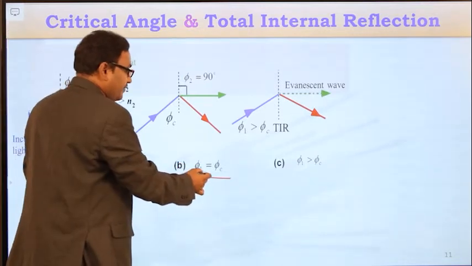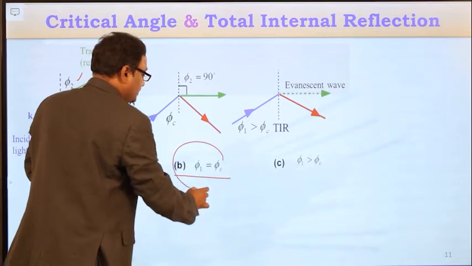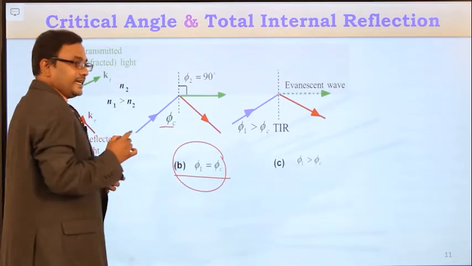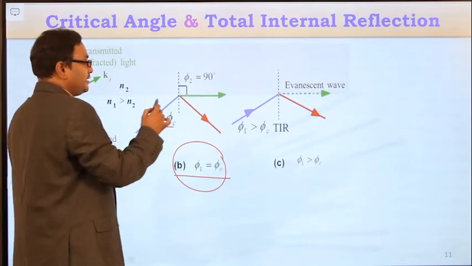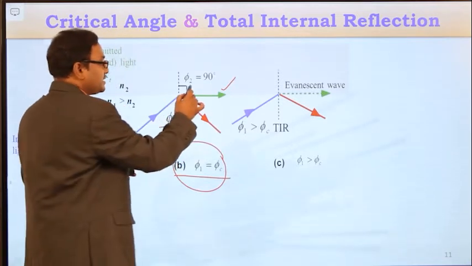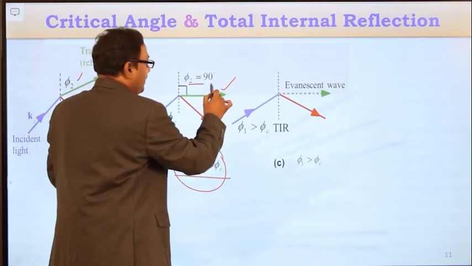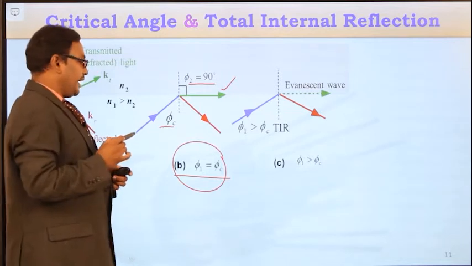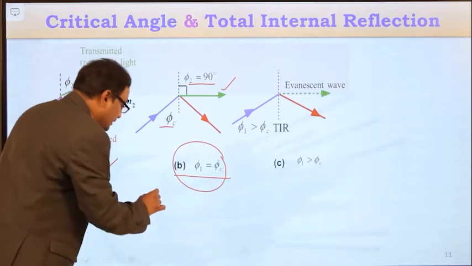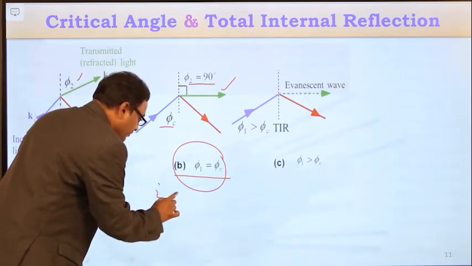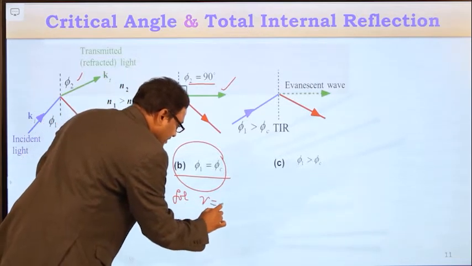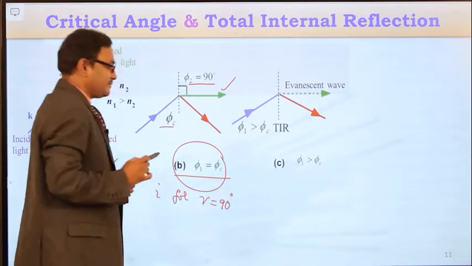And consider the second case. If the angle of incidence is exactly equal to the critical angle in the denser medium, then the light ray grazes the surface of separation. Means the refracted light ray maintains an angle equal to 90 degrees. So here critical angle is nothing but the angle of incidence for which the angle of refraction is equal to 90 degrees.